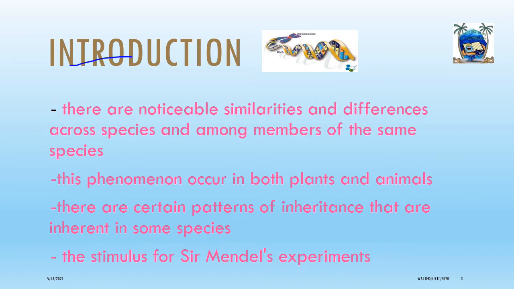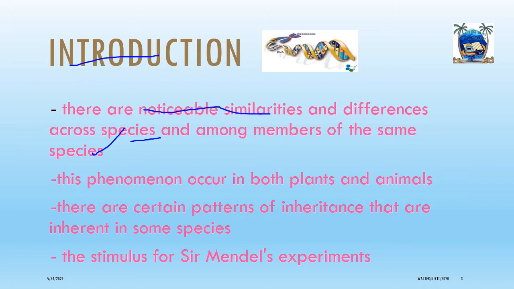In the introductory part, I want us to look at a few observations here and there in nature, and all of us have seen the similarities and differences across species and among members of the same species.